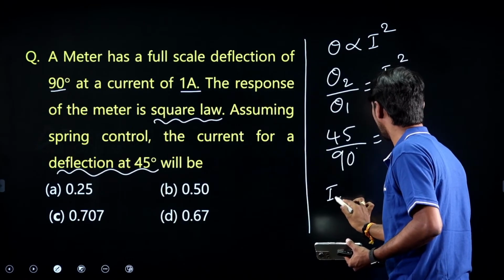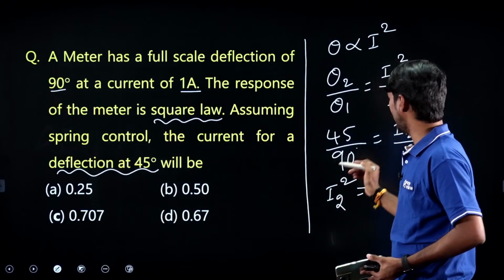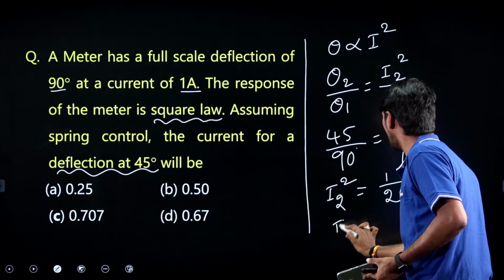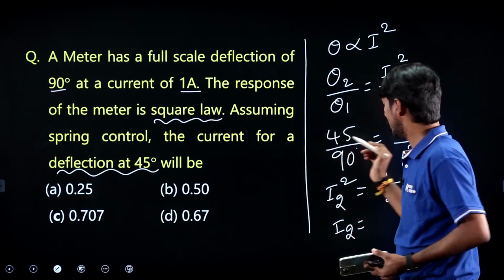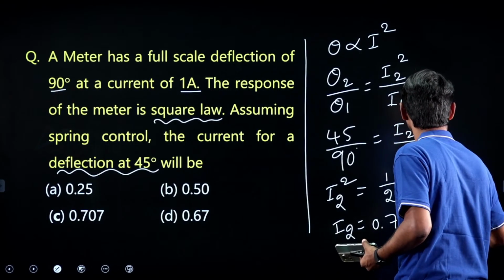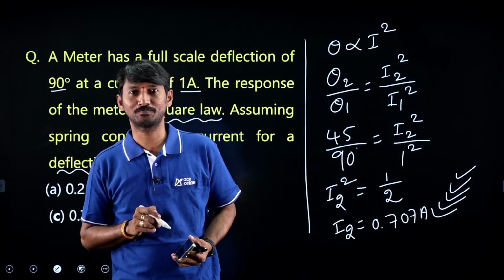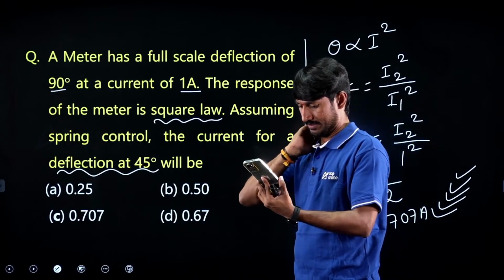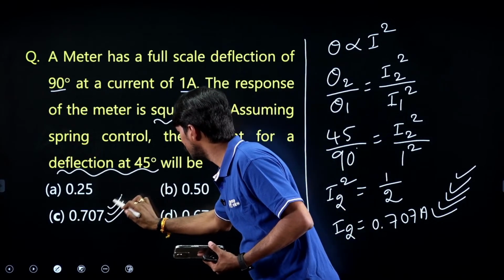So therefore, I2 square is equal to 1 by 2. So I2 is equal to 1 by root 2. 1 by root 2 means 0.707. Right? So this is the answer. Many people gave the correct answer. Option C.